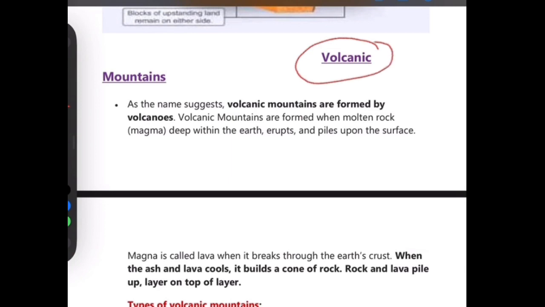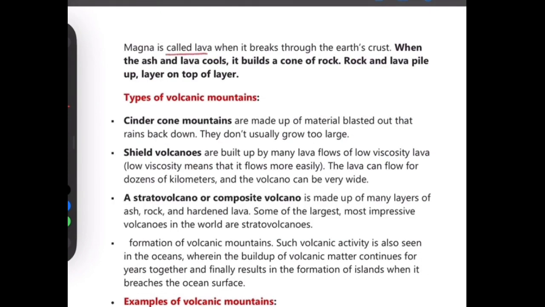As the name suggests, volcanic mountains are formed by volcanoes. Volcanic mountains are formed when molten rock, magma, deep within the earth erupts and piles up on the surface. Magma is called lava when it breaks through the earth's crust. When the ash and lava cool, it builds a cone of rock. Rock and lava pile up layer on top of layer.